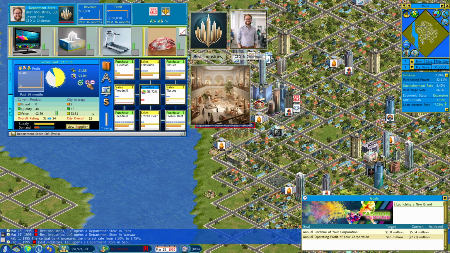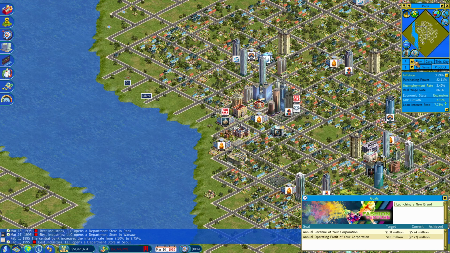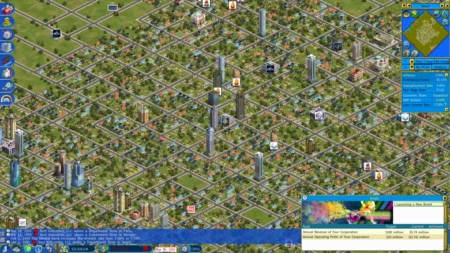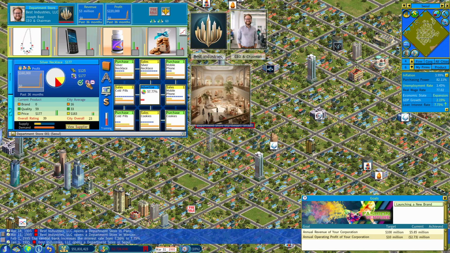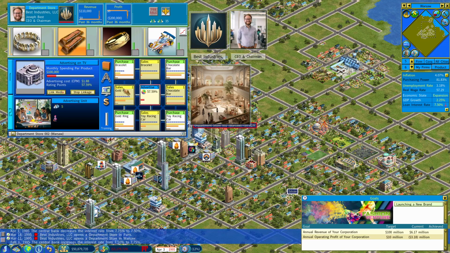Wow, that one has no... although the demand's low, so I don't know if we can afford to do that. I guess we will find out. Let's see. So yeah, same deal. We've got a lot, and this is high demand. The central bank decreases the interest rate. Another one, high demand. Yeah, anything high demand feels like it's very safe to put at 6 points over.